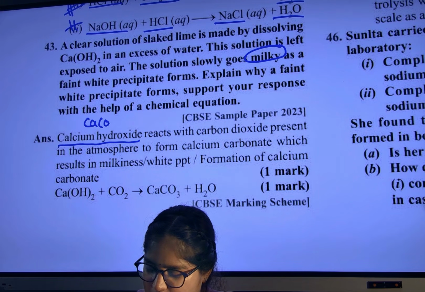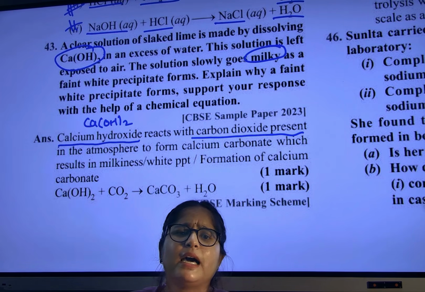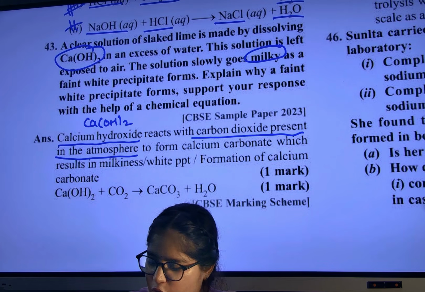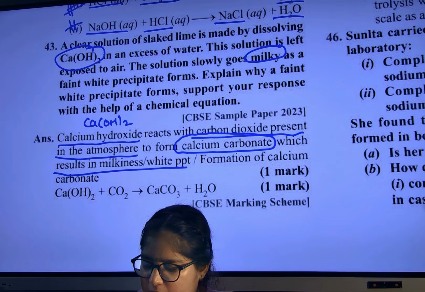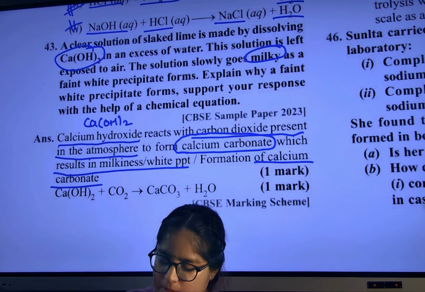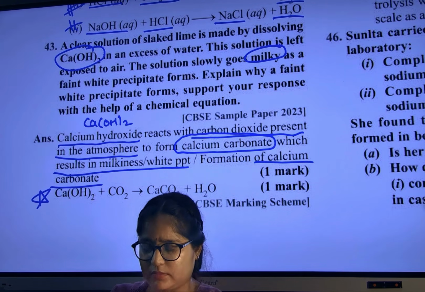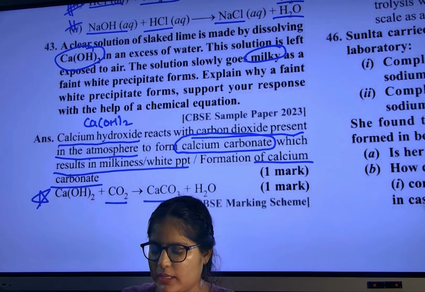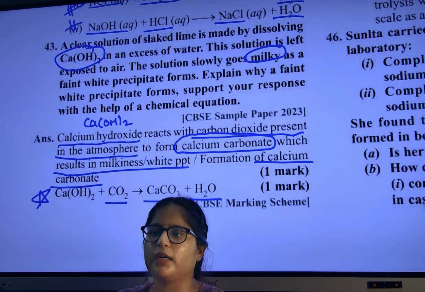This is our calcium hydroxide, which reacts with carbon dioxide present in the atmosphere to form calcium carbonate, which results in milkiness, a white precipitate. Remember this reaction, write it down as a star question. Important question, it will come. Calcium hydroxide plus CO2 gives calcium carbonate with water.